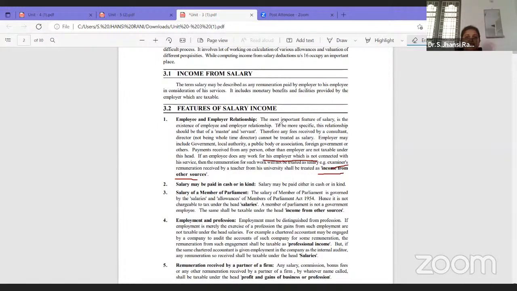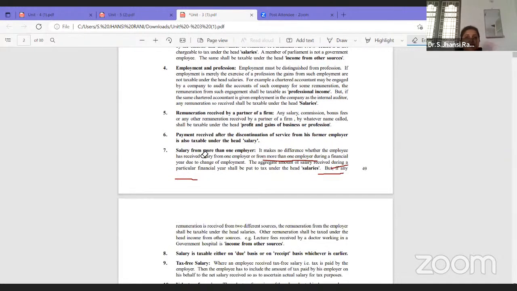And salary may be either in cash form or in kind form. And the salary of a member of parliament will not become salary because a member of parliament is not a government employee. The same shall be taxable under the head income from other sources. So these are the different features by which we categorize what salary means.